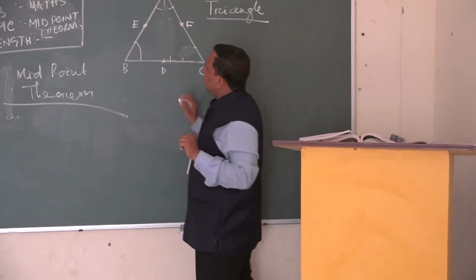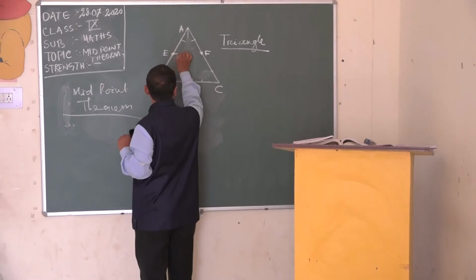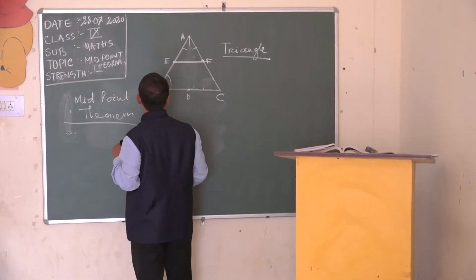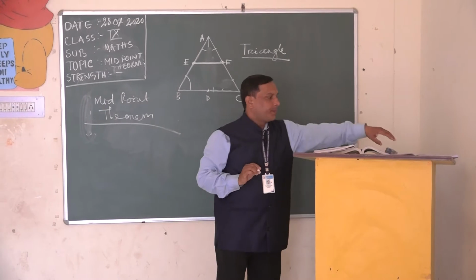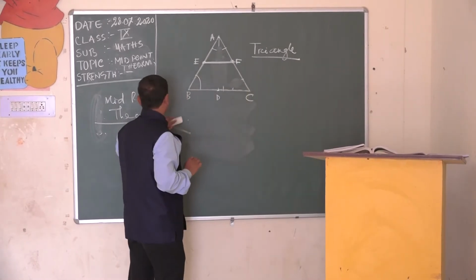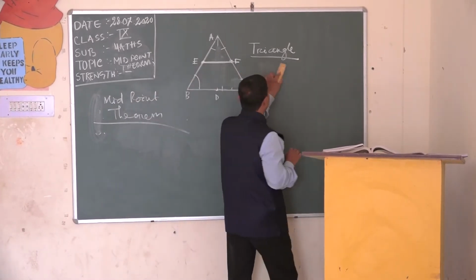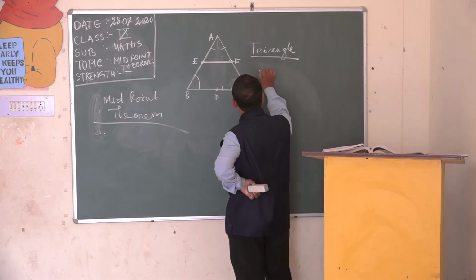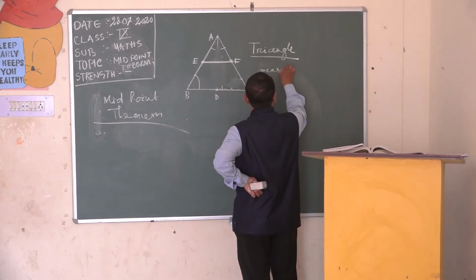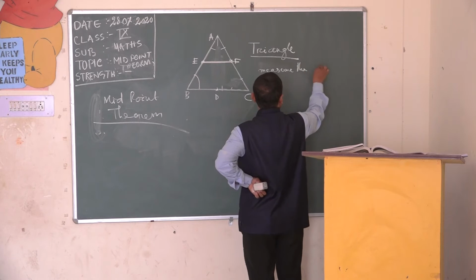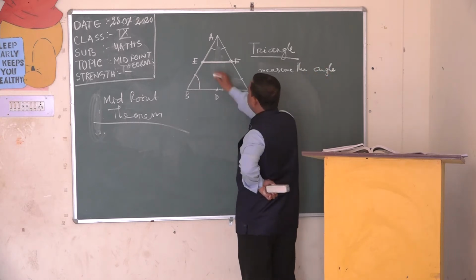Let you join EF. Fine, students? Now you can do it in another way. My question is to measure the angle. What are the angles?